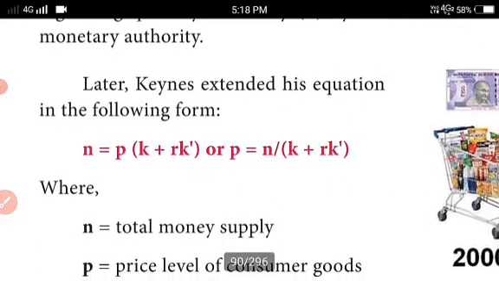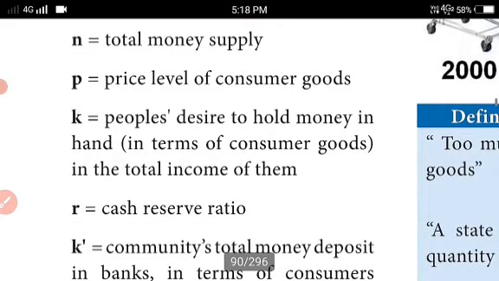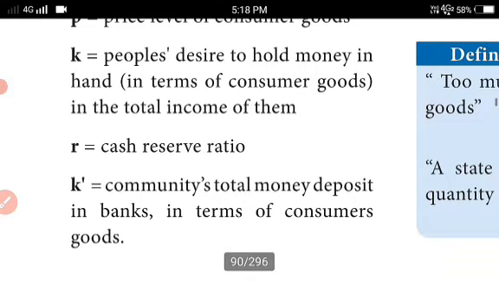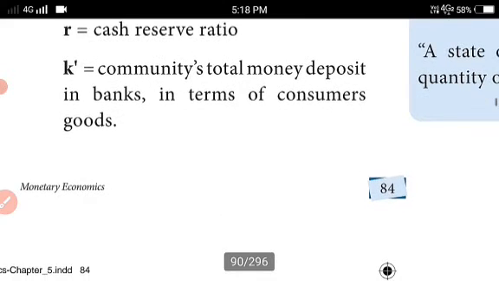Later Keynes extended his equation in the following form: N = P(K + RK'), or P = N/(K + RK'). Here N is the total money supply, P is the price level of consumer goods, K is the people's desire to hold money in hand, R is the cash reserve ratio, and K' is the community's total money deposit in banks. Who is the community here? The public, the people. The public deposit in the bank, in terms of consumer goods.